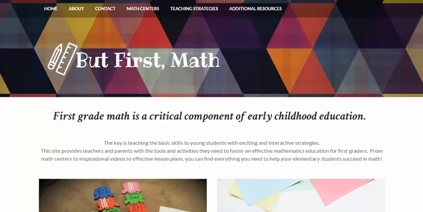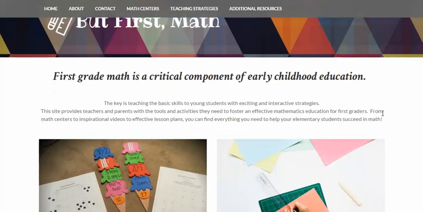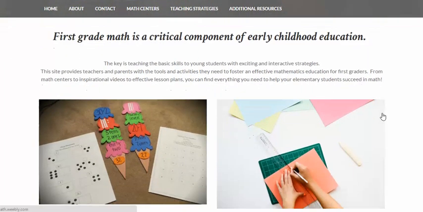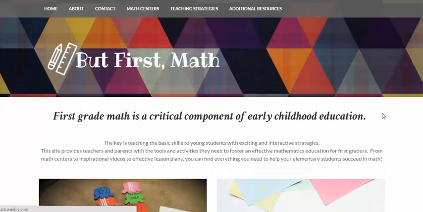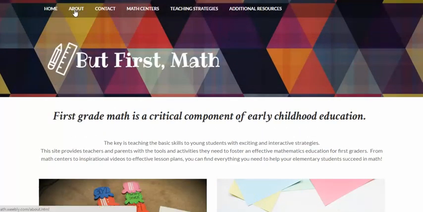This is called But First Math, and this is the home page right here. So we can find some information about the website and some general information about the content that you'll find on it. There's also some details about why I believe math is so important at the early ages. On the left is an image that I have created with some math centers that I've generated. And then the image on the right is just another math-related photo that I had found.